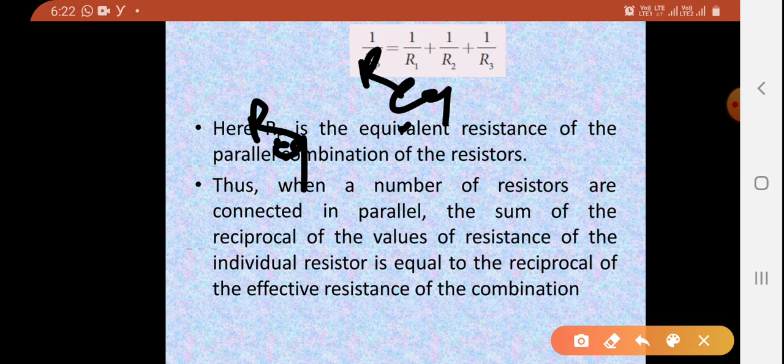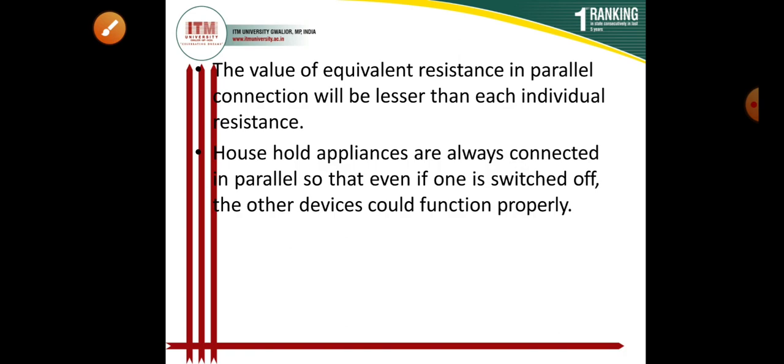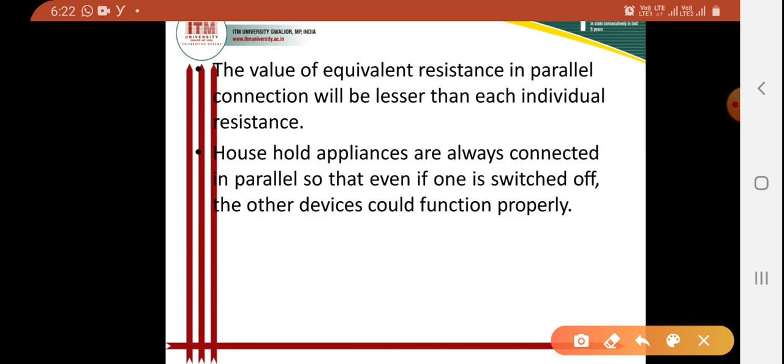So, as per our mathematical calculation, the main characteristics of the parallel circuit may be discussed here. The same voltage acts across all parts of the circuit.